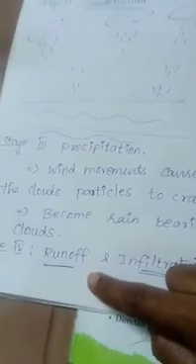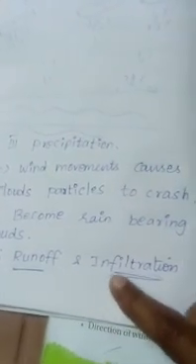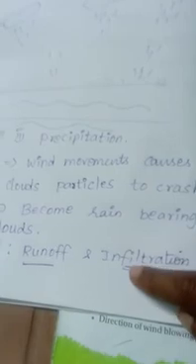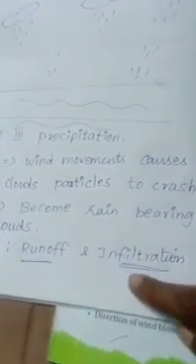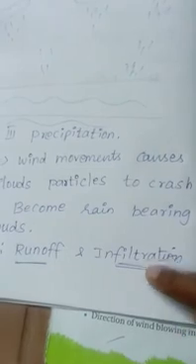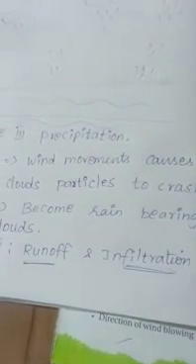And the fourth stage is called runoff and infiltration. In this stage, the water runs off into the oceans. When it rains, the water automatically runs into the oceans, rivers, and the ground surface. At that time the soil also absorbs the water.